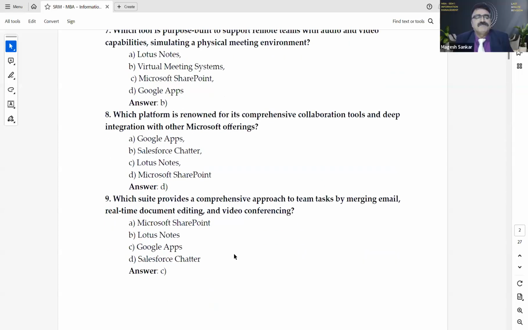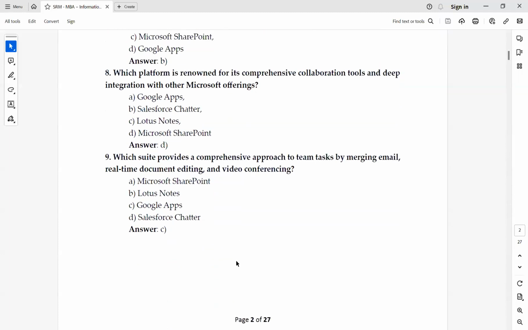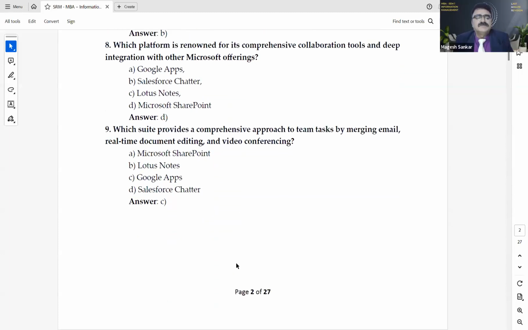For the 8th, which platform is renowned for its comprehensive collaboration tools and a deep integration with other Microsoft offerings? Answer is D, Microsoft SharePoint. Okay. Going for the ninth question, which provides a comprehensive approach to team tasks by merging email, real-time document editing, and video conferencing?